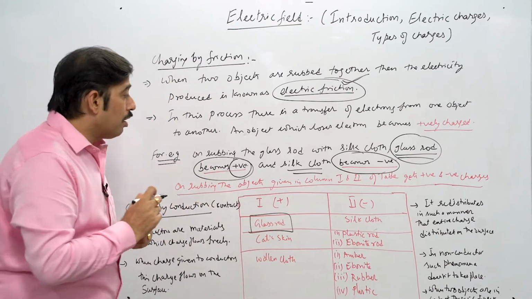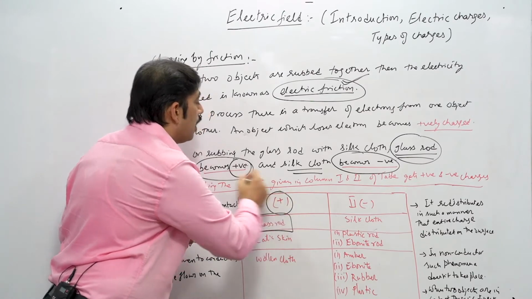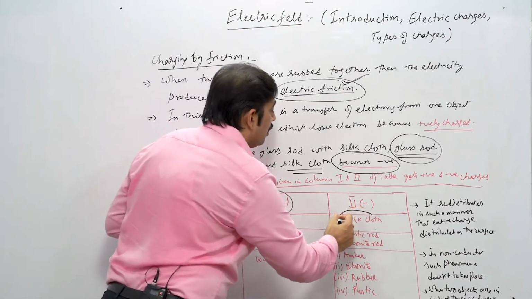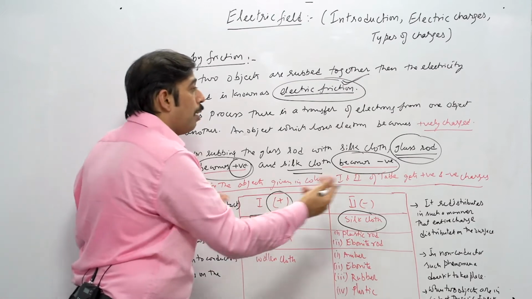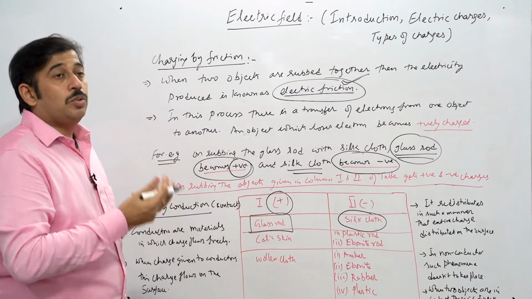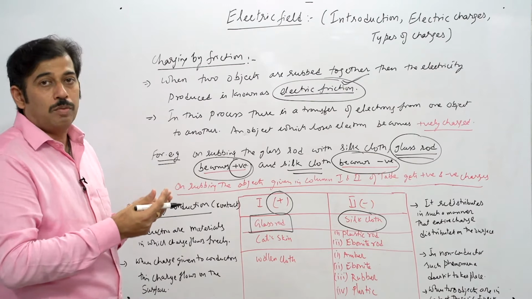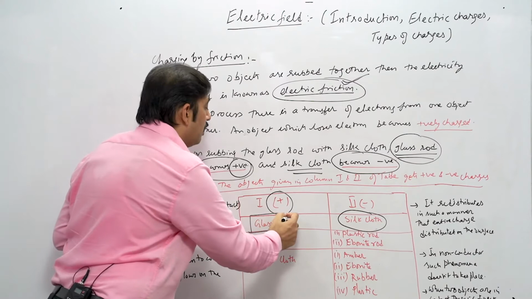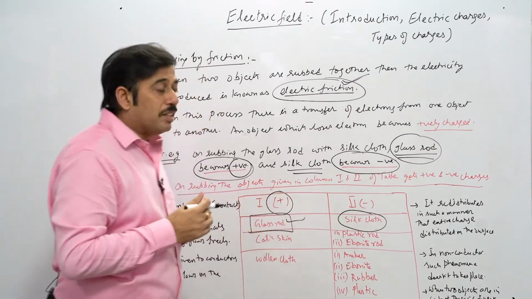So again, that glass rod is the one which is in the first column, and the charge it initiates on rubbing becomes the positive charge. And the other material in column 2 is the silk cloth, which will show the negative charge. That means these two materials when rubbed together will show some kind of charges, but as a whole, the total electric charge will be neutral because the summation of positive and negative charge is always neutral. So as such, there is no other charge present, but in general, we say that the charge acquired on the surface of the glass rod is positive, and at the same time on the silk cloth is negative.